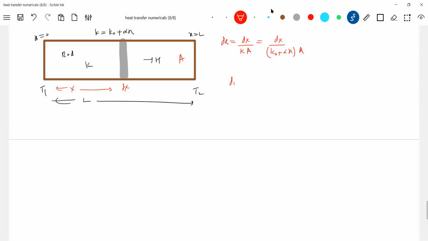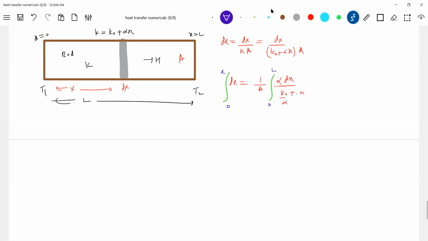I'll go for integration. dR is equal to 1 by A dx, and I should bring alpha here. Okay, let's integrate this one. Now what should be the limit? X will be 0 to L.